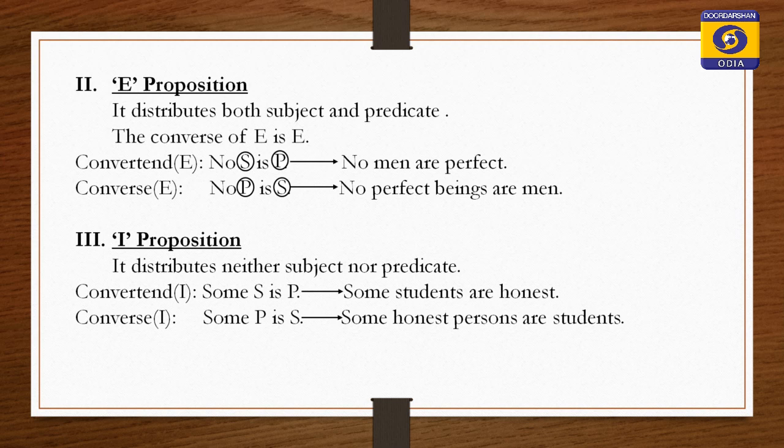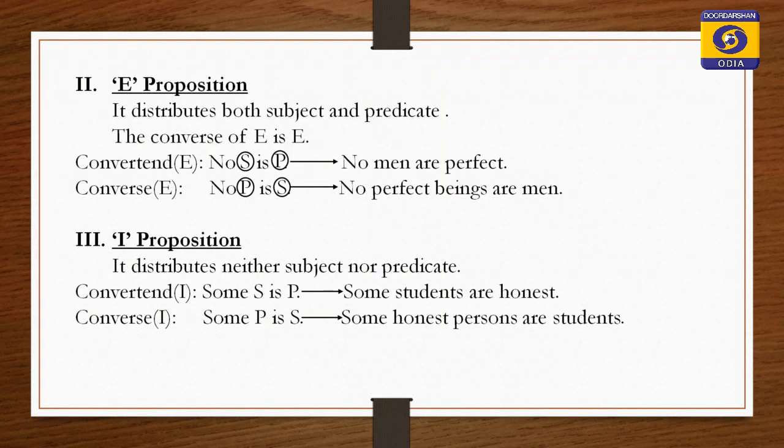No men are perfect, no perfect beings are men. And E proposition, when it is converted to E proposition, this type of conversion is known as simple conversion, because the quantity is same, both are universal propositions.